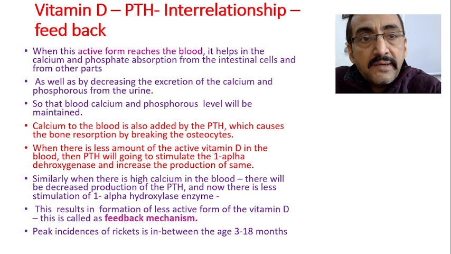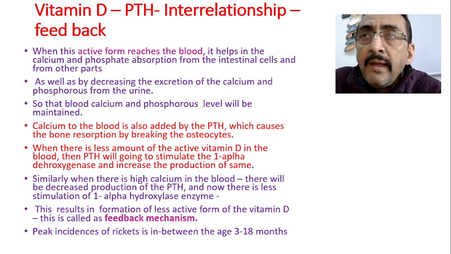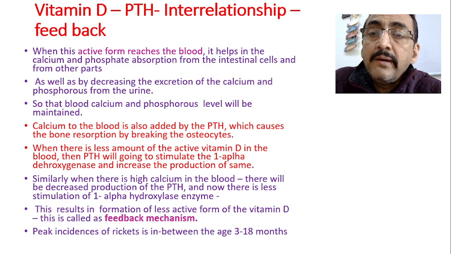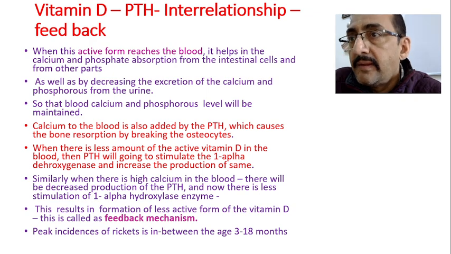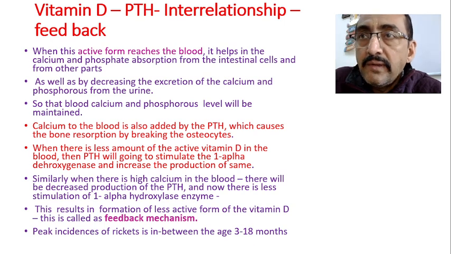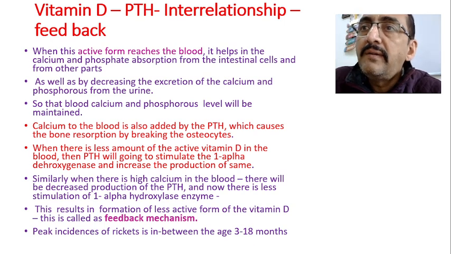Now come to another part of the story. Calcium is added to the blood by means of a hormone called PTH. Vitamin D is important for the absorption of calcium, we know that. But from where does the blood actually get the calcium? In the blood, where does calcium come from?